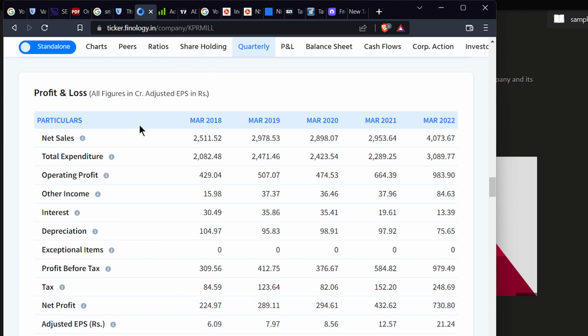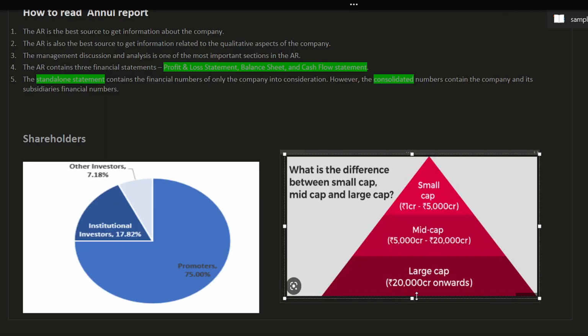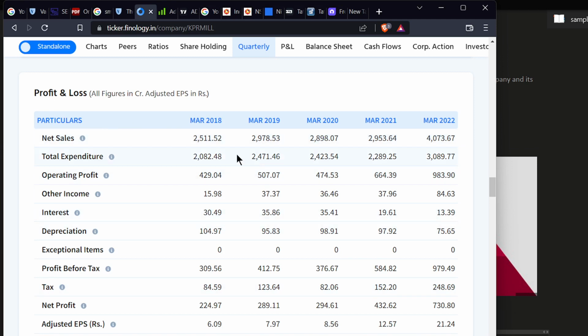And why it is important: if you see any company, it will look like this only, and then we will get confused about where to invest and where not to. If you see any mid cap or large cap company, you will see it like that only. Everything will be in this way, and it is somewhat difficult to take a decision whether to invest or not. But what is the use, I will tell you.